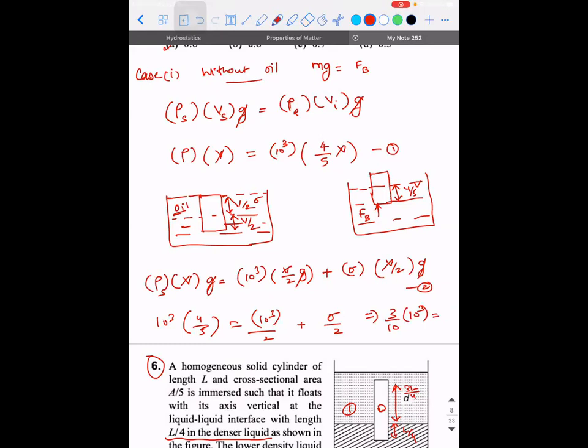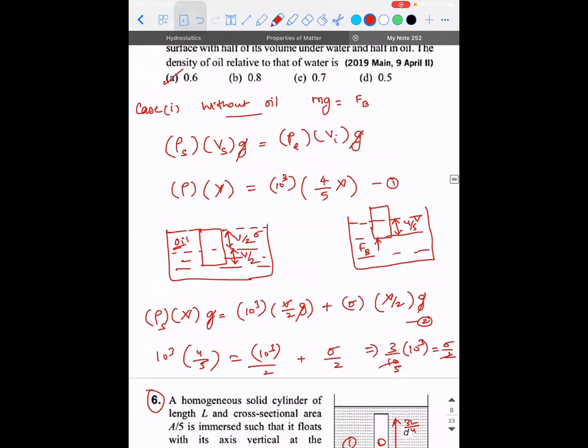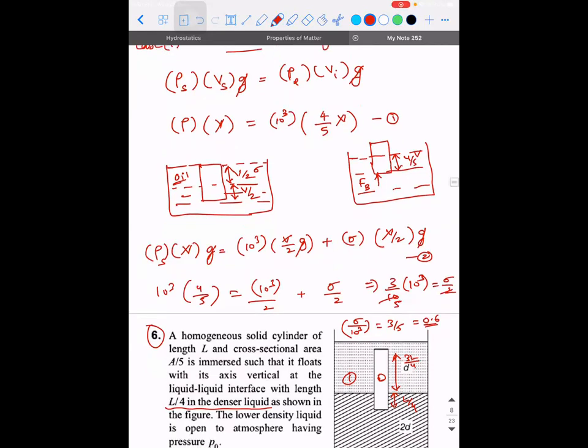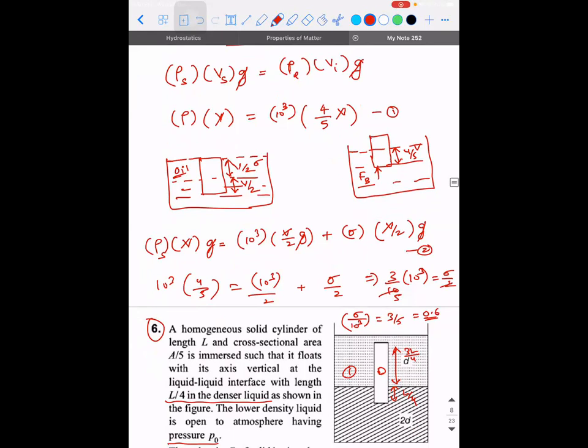But I have a doubt. Tell me. Sir, when they're asking the density of oil relative to water, why do you substitute water density as 10 power 3? I just take it: sigma divided by 10 power 3, that's what I'm going to represent. That's going to be 3 by 5. It's 0.6. That's right. You need not substitute also. But just because it's water, I didn't want to introduce one more variable, rho W. That is the reason I took it as 10 power 3. But if you have not taken 10 power 3 also, it is right.